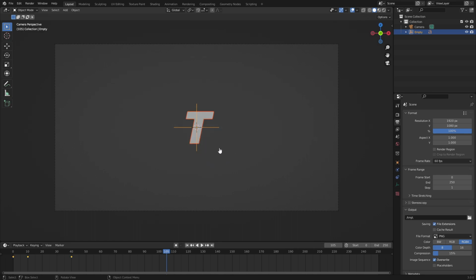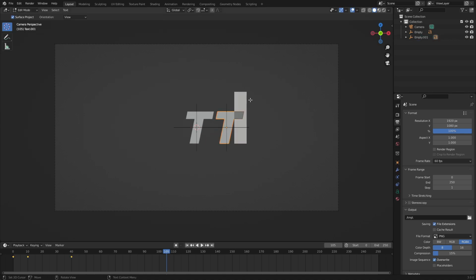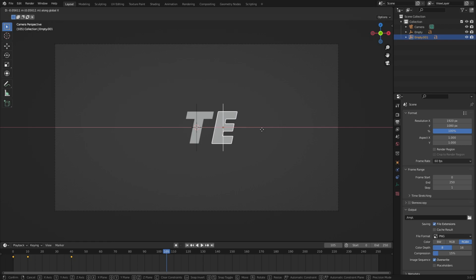I'm going to hit Shift D, duplicate both the axis, the empty, and the letter. Hit G, X, sorry, to move it on the X axis. And then with the letter selected, we'll hit Tab to go back into edit mode, delete, and then hit E. So we now have the letter E. Go ahead and move that over like that. Now, with that done, you can see that when we move this, it now moves properly. So we can do that with the rest of the letters as well.